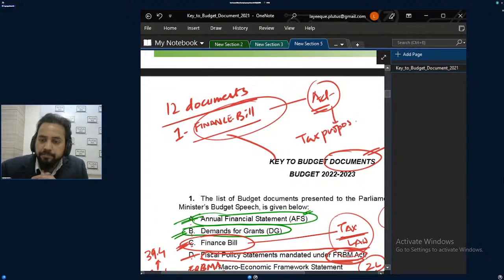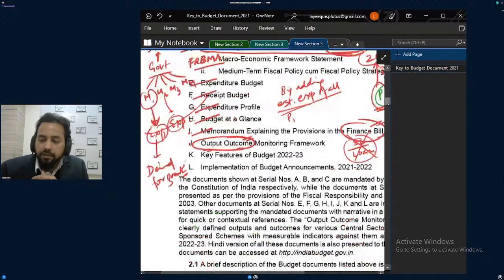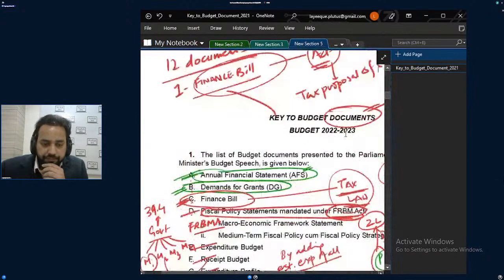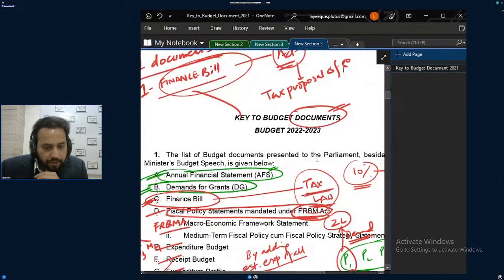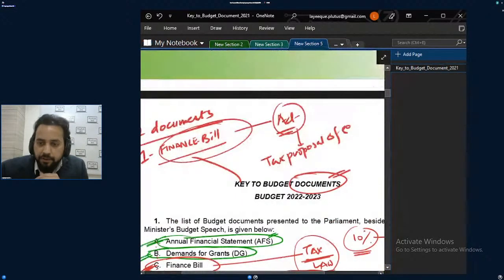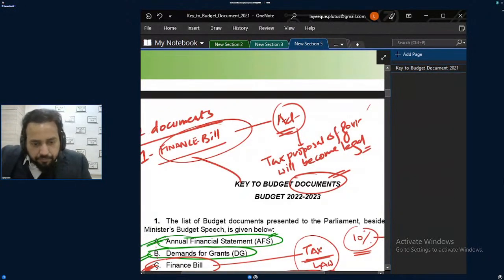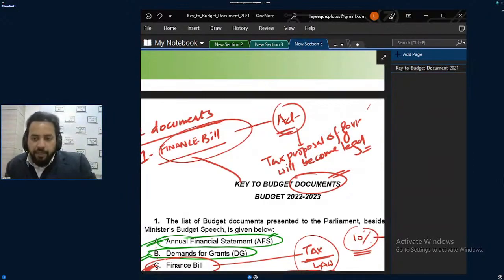Tax proposal of government will become legal with the finance bill, after the appropriation of demands for grants. And it is in parallel, I mean, all will be presented in parallel. Appropriation of demands and grants will be going in parallel for the whole year.